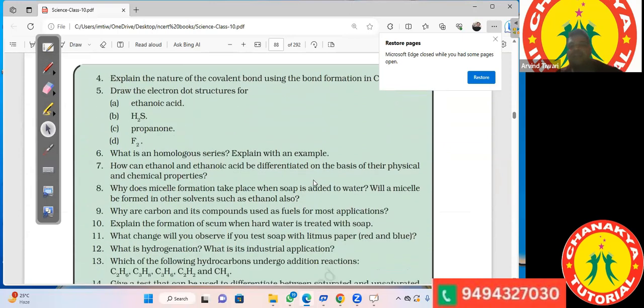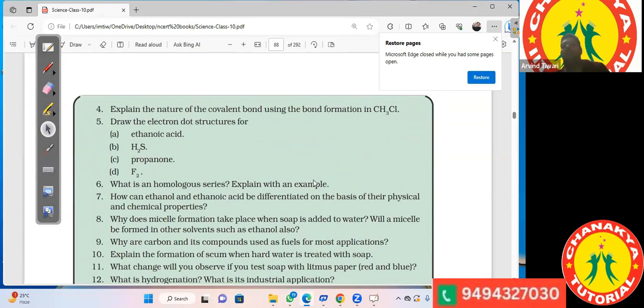Then explain the nature of the covalent bonds using the bond formation of CH3Cl. Okay. So make the structure of CH3Cl.